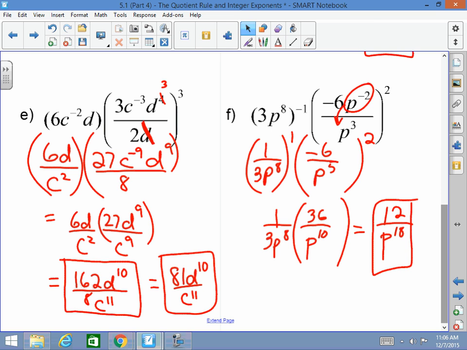Yes, sir. If you're dividing all of that by 2, wouldn't it then be 4c to the 11th at the bottom? No, I didn't divide it by 2, my man. 162 divided by 8 is, it's not 81, it's 21. What's wrong with me today? What is wrong with me today? Thank you, sir. 162 divided by 8 is 21, not 81. Thank you, my brother.